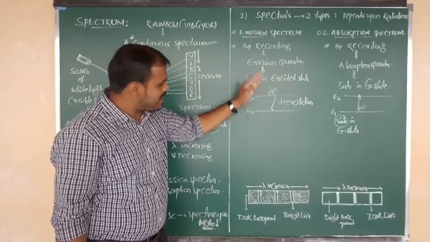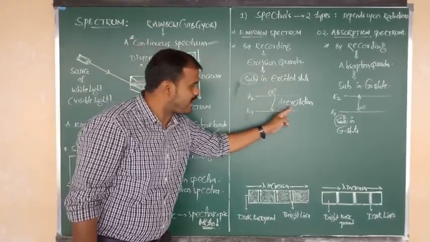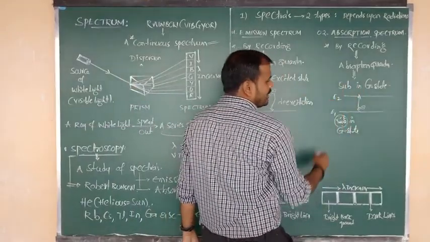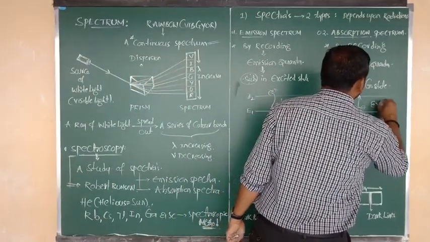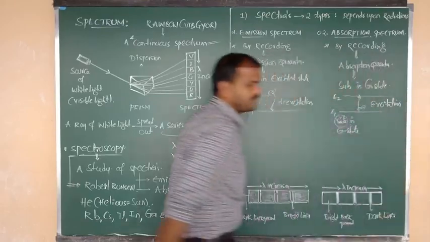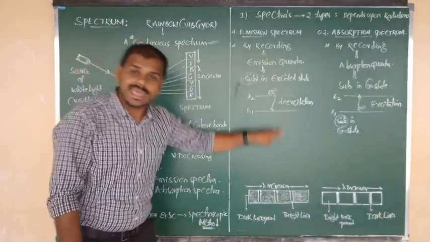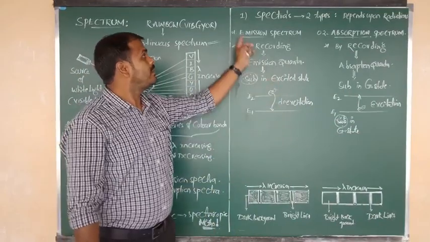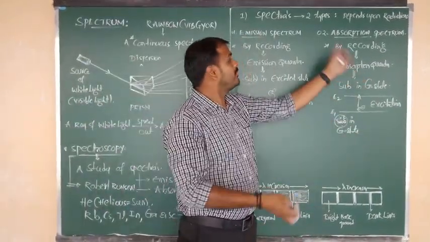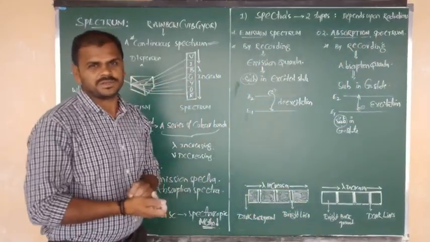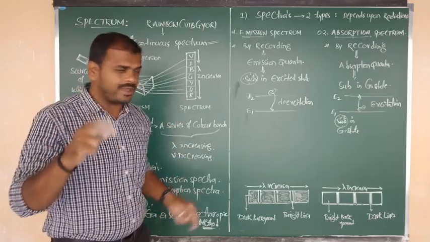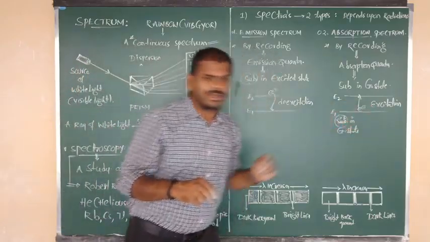Electron jumping from a higher energy level to a lower energy level is called de-excitation. But here electrons are jumping from a lower energy level to a higher energy level. This process is known as excitation. If electrons undergo de-excitation, they will form an emission spectrum. If electrons undergo excitation, they will form the absorption spectrum. Okay? Good. So listen carefully.